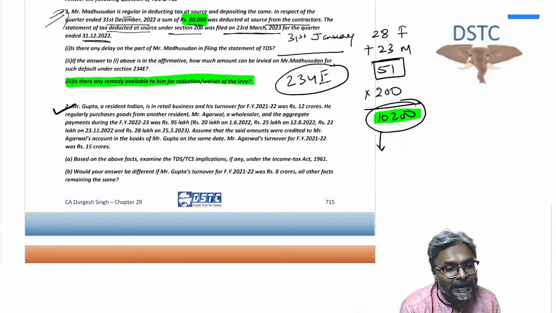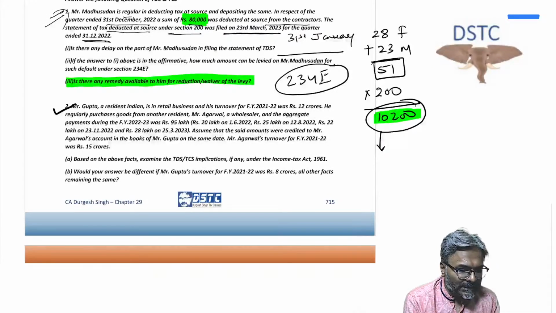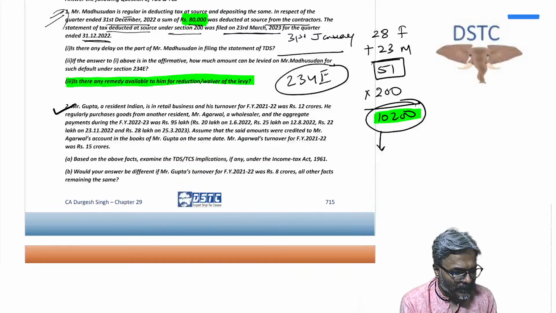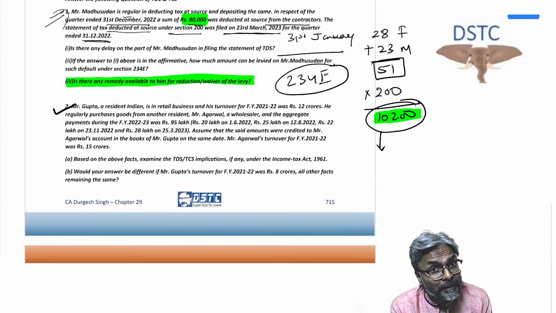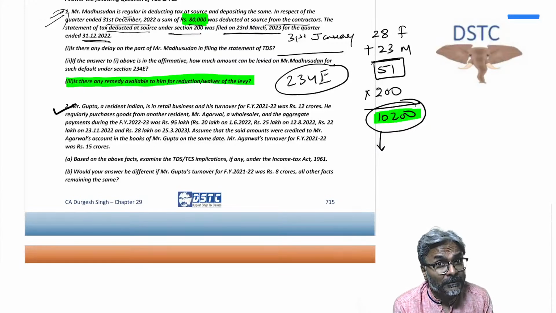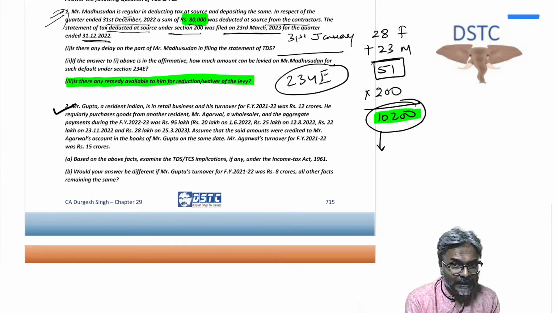It is not a penalty. Please understand, they have used the word fee. Because it is not in the nature of a penalty, therefore in this particular case it will be allowed as a deduction. Had it been a penalty, then no deduction would have been allowed, but since it is in the nature of a fee, it will be allowed as a deduction. So keep that point in mind.